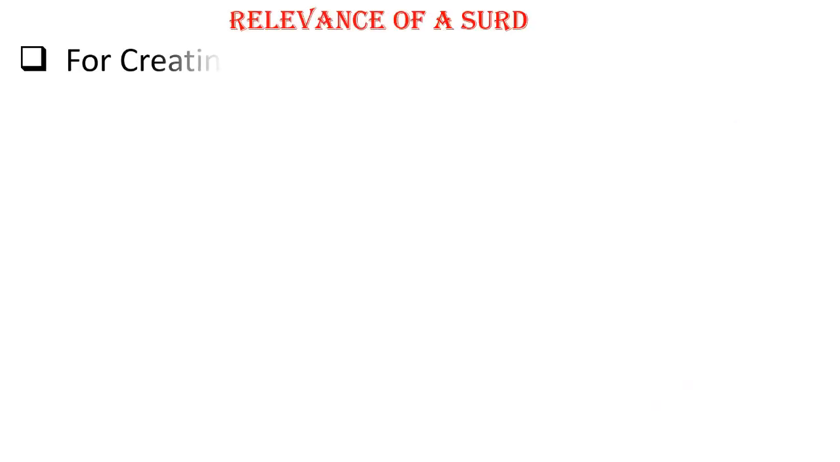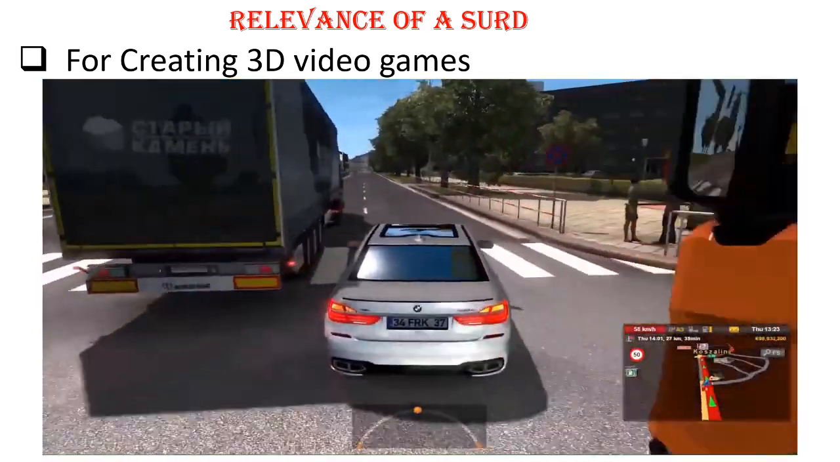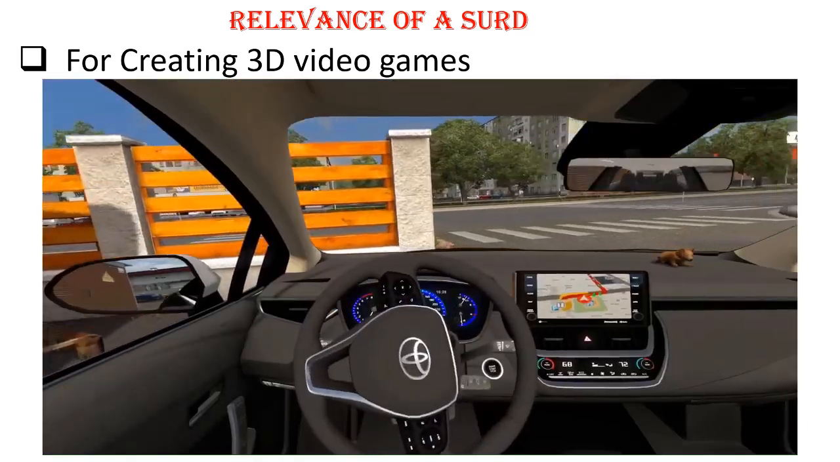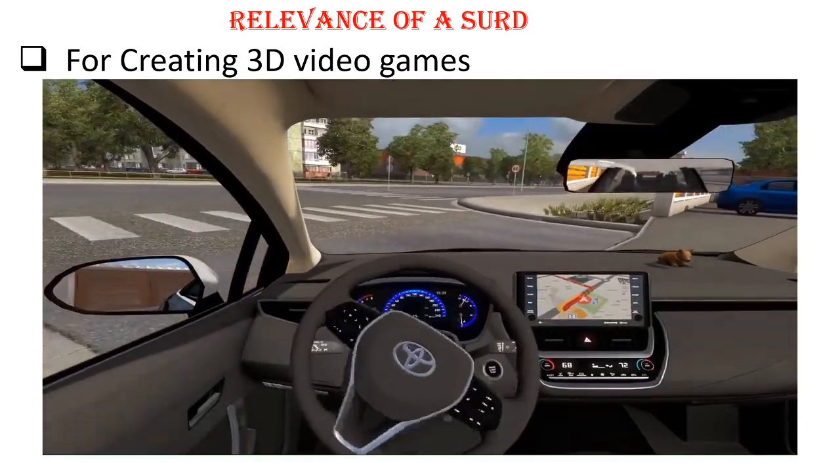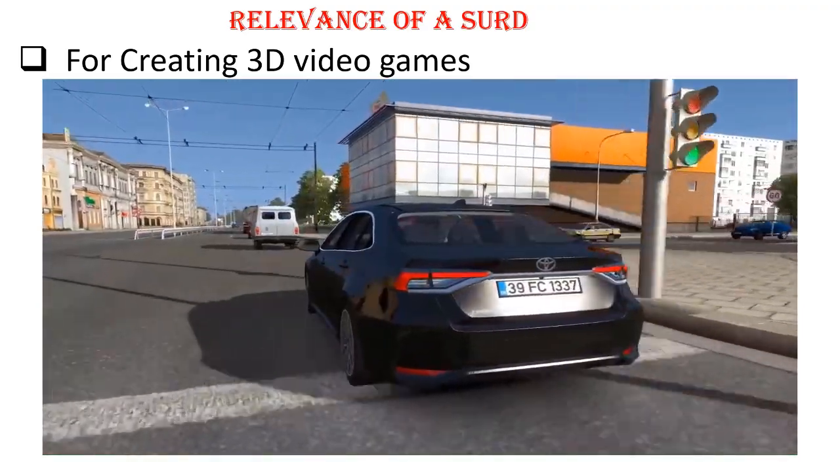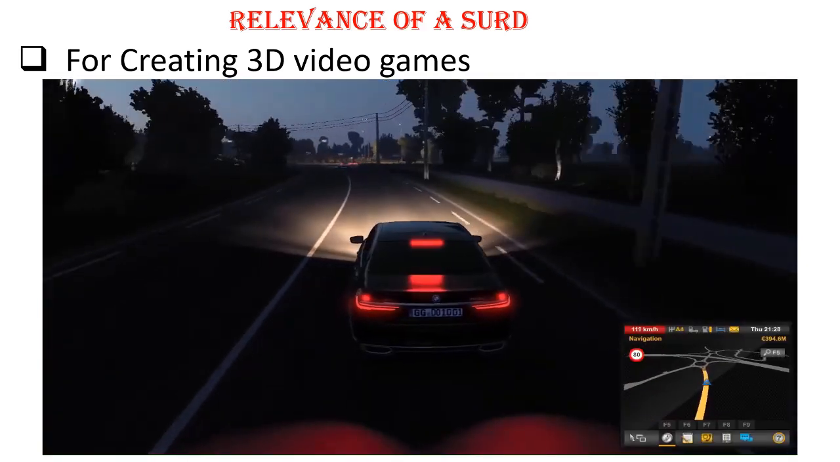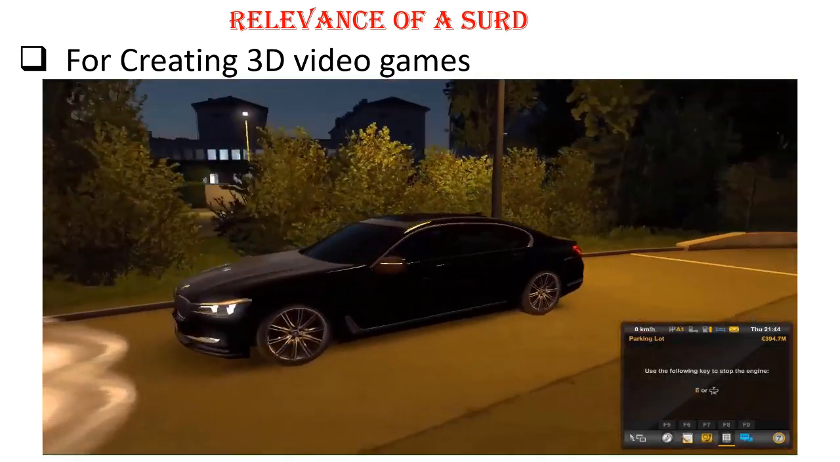The next one is for creating 3D video games. Without surds, equations cannot be written to generate 3D images or videos. So the video games that we are playing, all this is the coding behind it, and surds are what we need. So without surds, you cannot generate all these images.